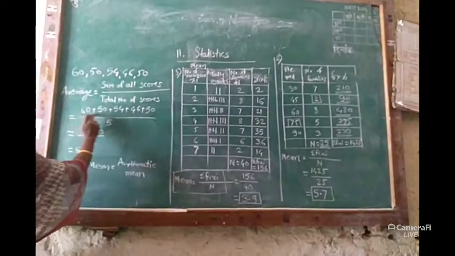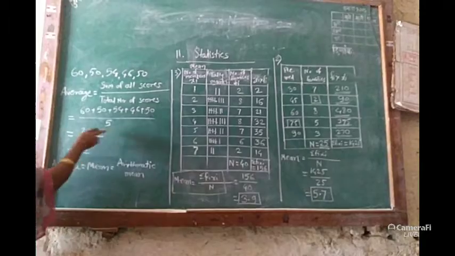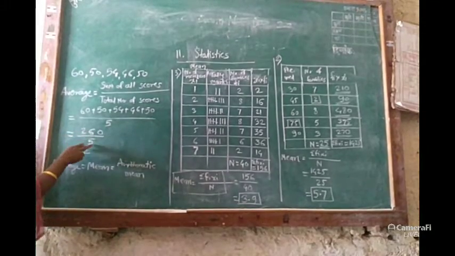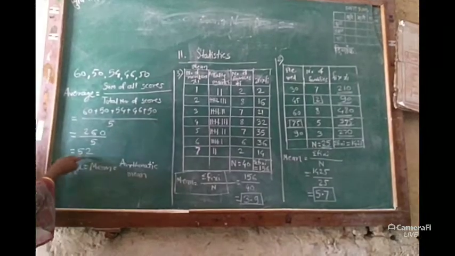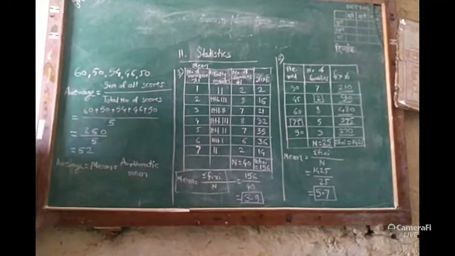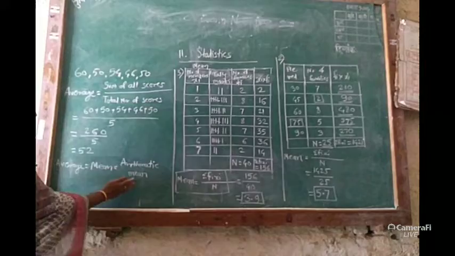Average is equal to the sum of the scores divided by 5. The sum will be 260 divided by 5. After division, we can calculate that the average will be 52. The average is also known as the mean or arithmetic mean.